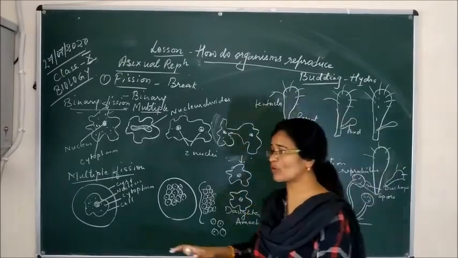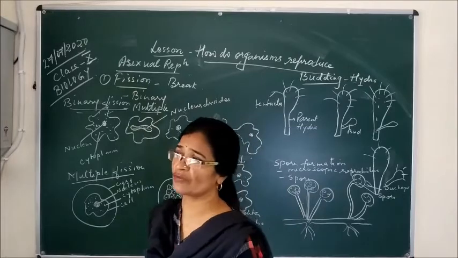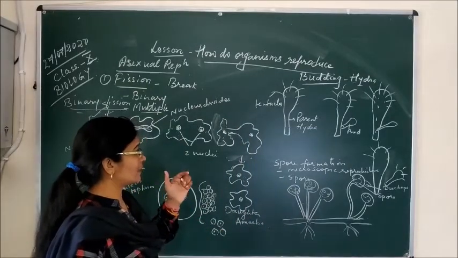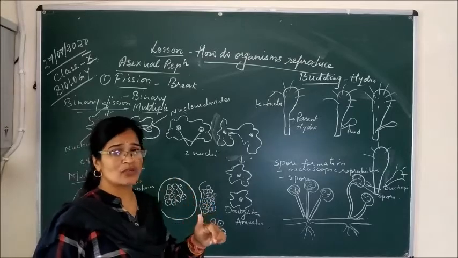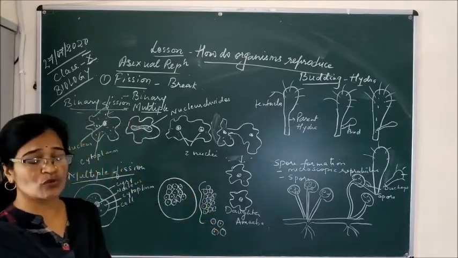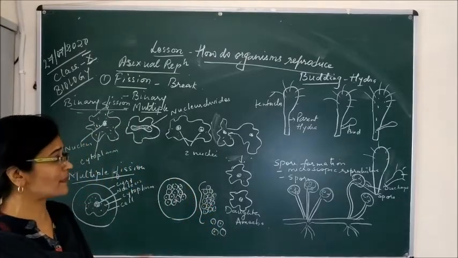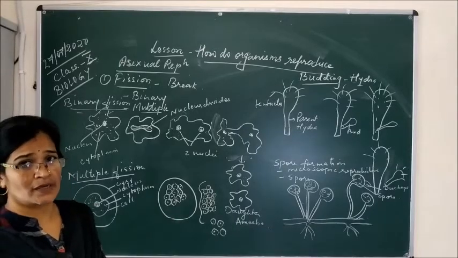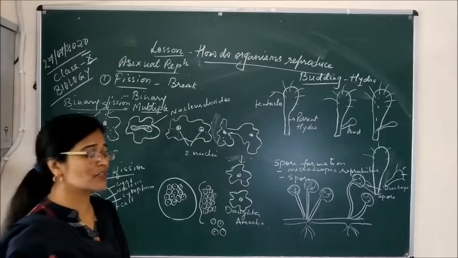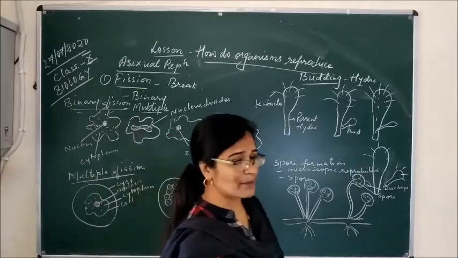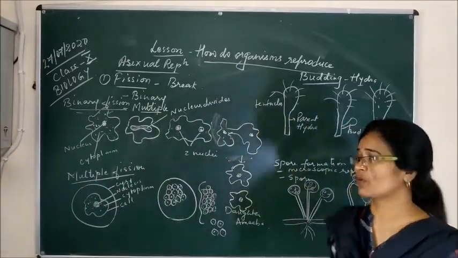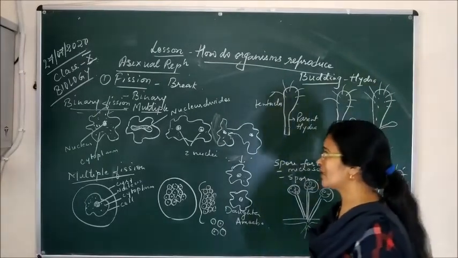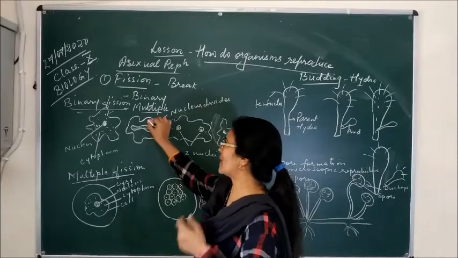So this whole process of reproduction, in which one organism splits and breaks into two different organisms produced by the division of the nuclei, is called binary fission. Binary fission is mostly seen in the amoeba as well as in the paramecium. So this is about binary fission. Now, second, we'll deal with multiple fission.